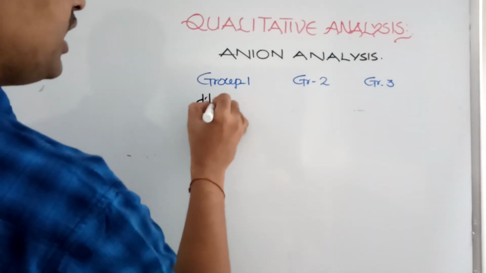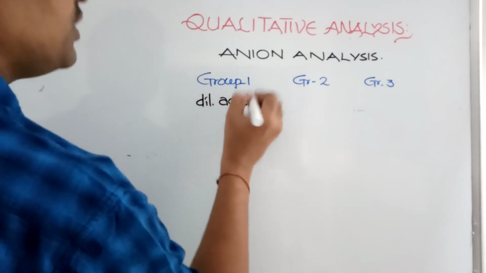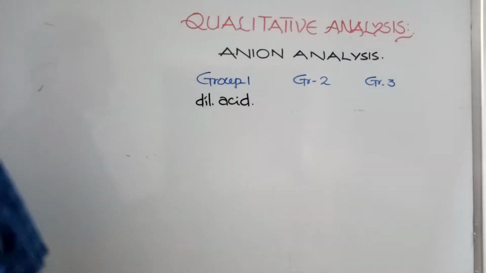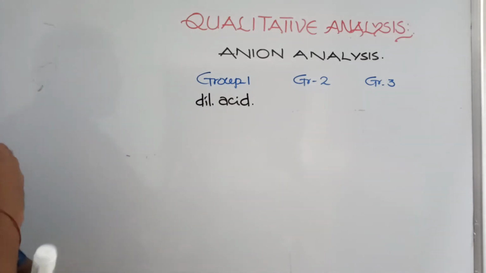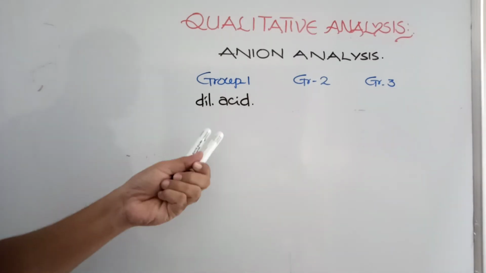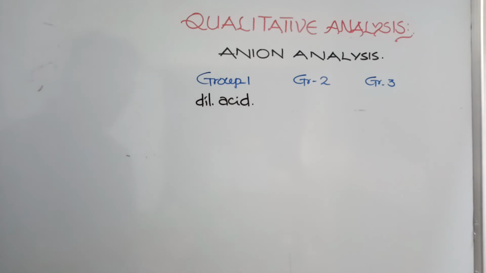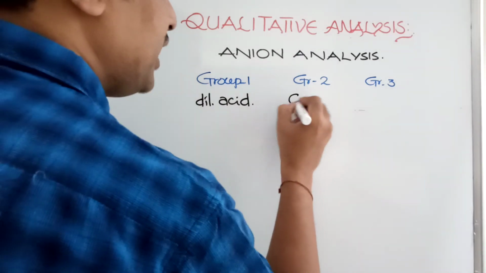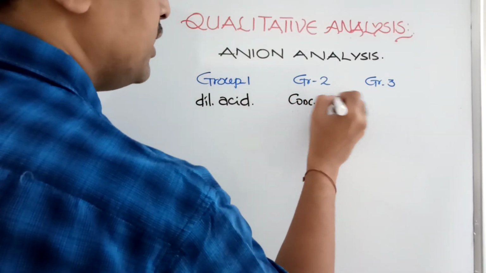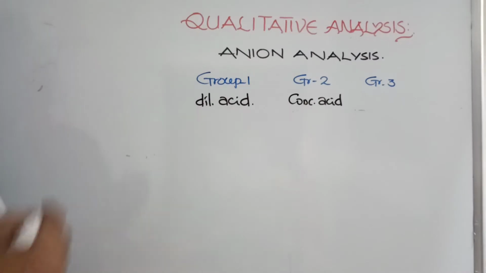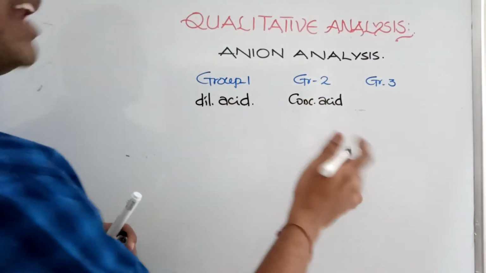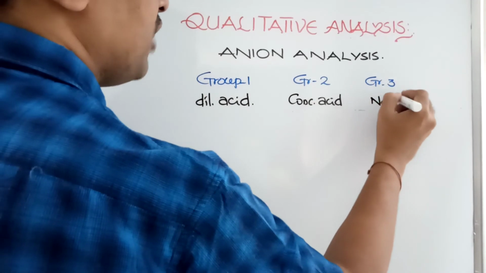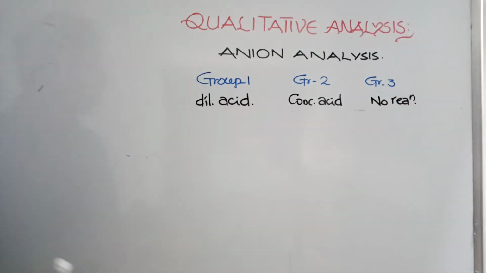If they give a reaction with dilute acid, maybe a colorless gas or a colorful gas, or maybe a particular colored compound is formed, when such reactions happen with dilute acid, we classify them into group 1. If the reaction is with a concentrated acid, then they are classified into group 2. If there is no reaction with concentrated or dilute acid, then they are in group 3.